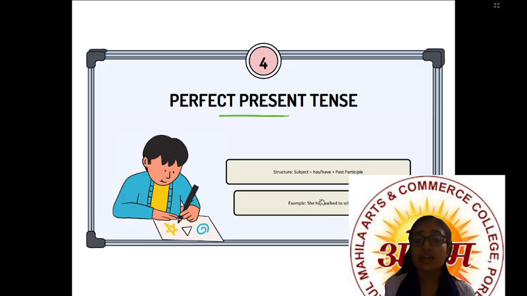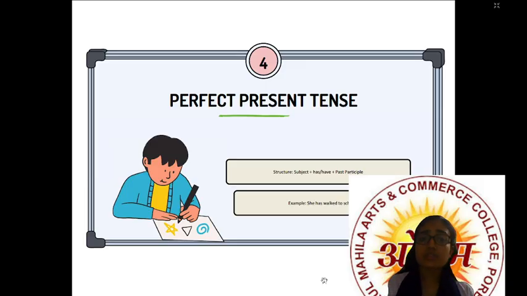So have, has: when will we use have and when will we use has? I have, we have, you have, you have, he, she, it has, they have, right? So, she has walked to school. That becomes perfect present tense.